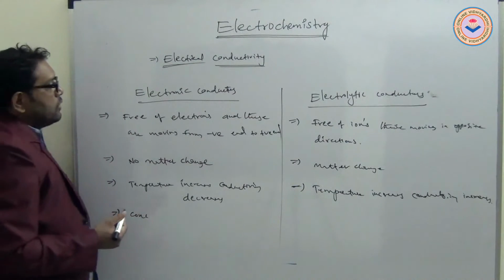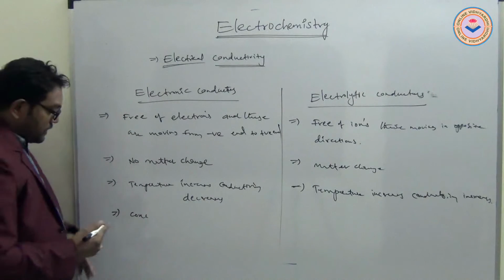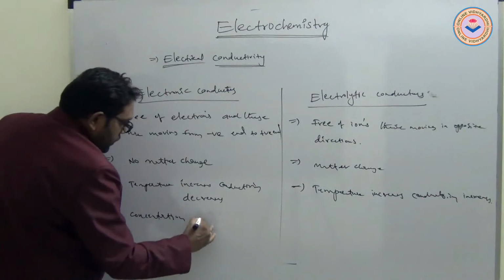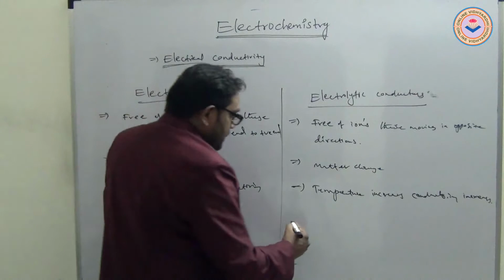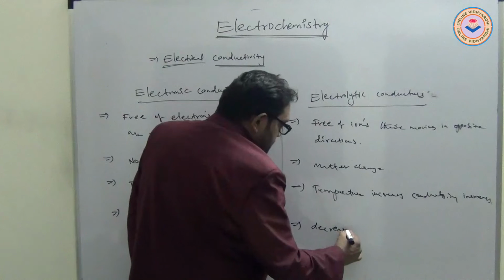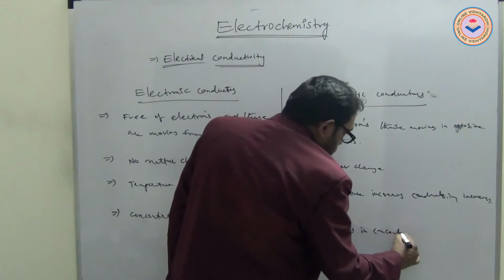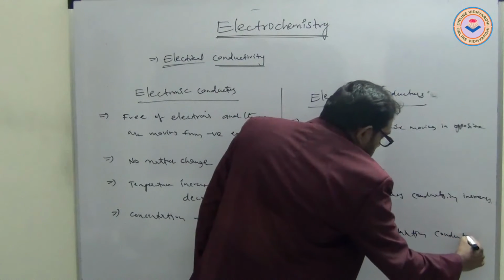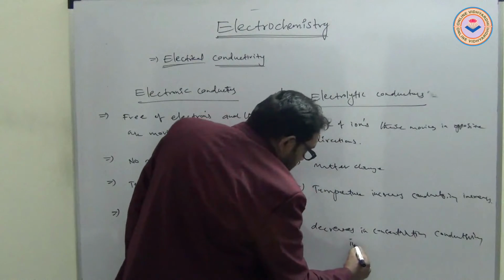Generally, in electronic conductors, concentration has no effect. In electrolytic conductors, with a decrease in concentration, conductivity increases.